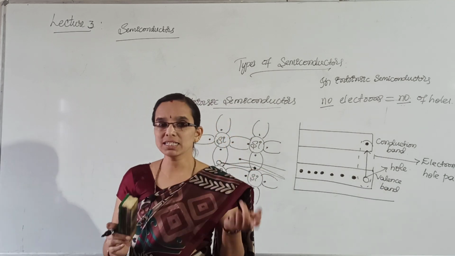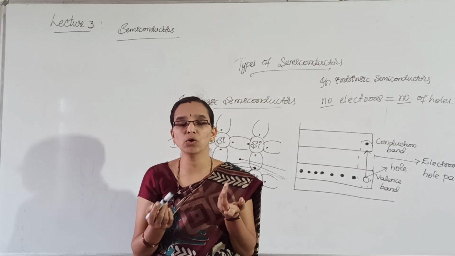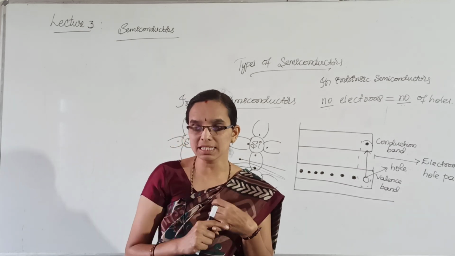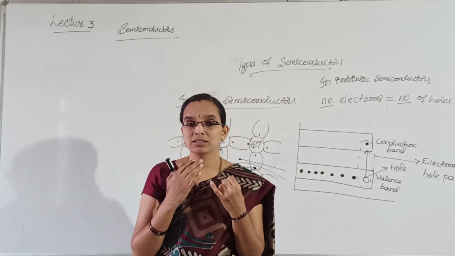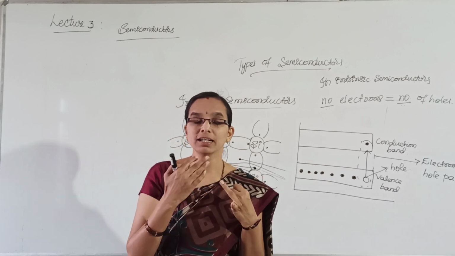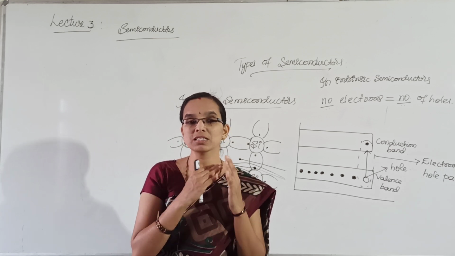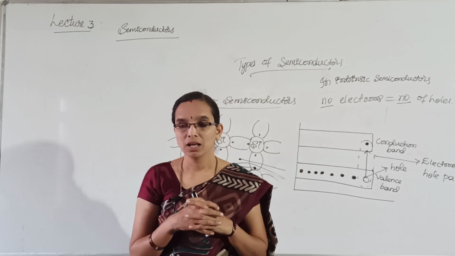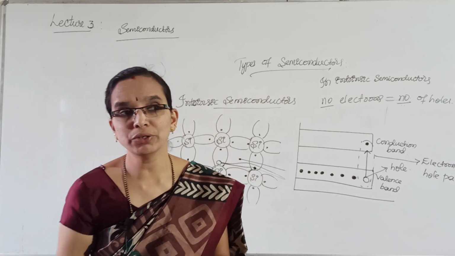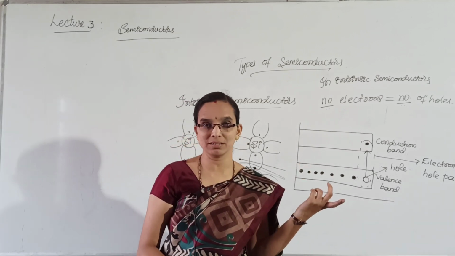Each time one valence electron jumps to the conduction band, an electron hole pair is created. So in intrinsic semiconductors, electron hole pairs will be created. Equal numbers of holes and electrons will be present. That means the number of holes will be equal to the number of electrons. Okay, what happens when you apply voltage to this intrinsic semiconductor?